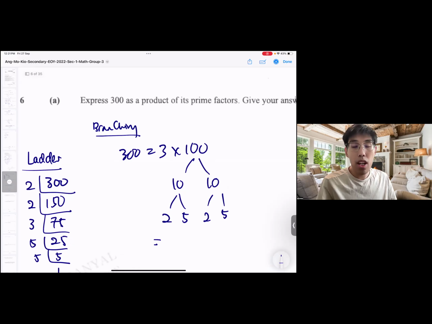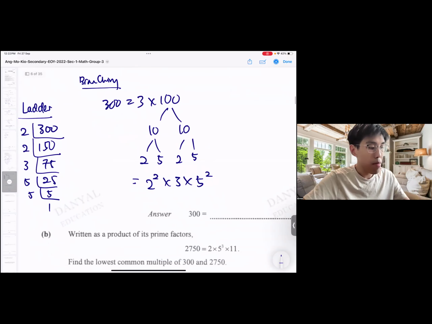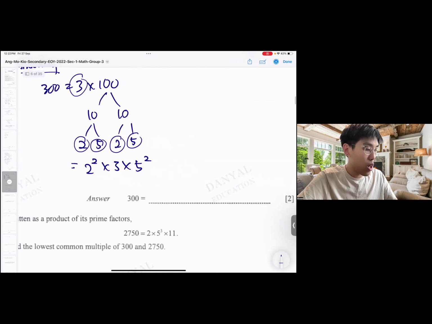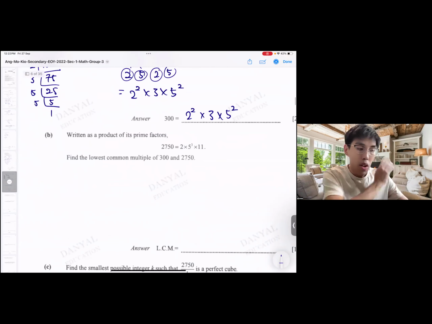So ultimately, whether you're using ladder or you're using branching, you will get 2 square times 3 times 5 square. Can you see? Because it is 2 square times 3 times 5 square. This is what I prefer, but both ways work. So 300 equals 2 square times 3 times 5 square. That's the idea. Written as a product of its prime factors, 2750 is 2 times 5 cubed times 11.